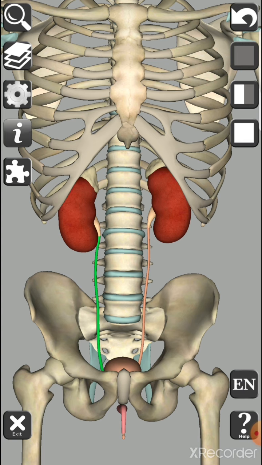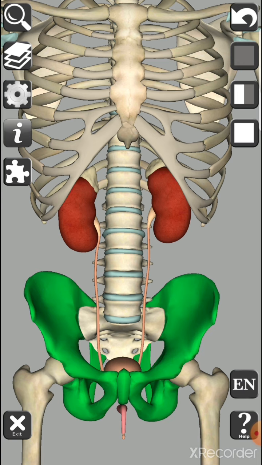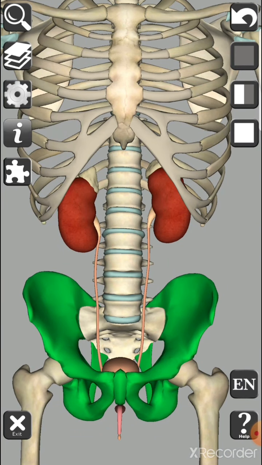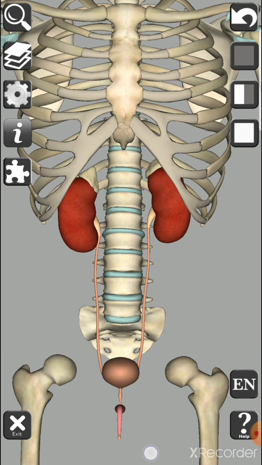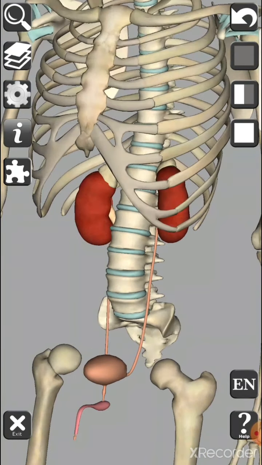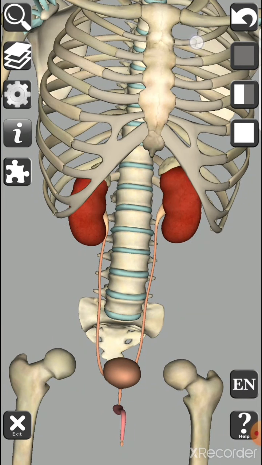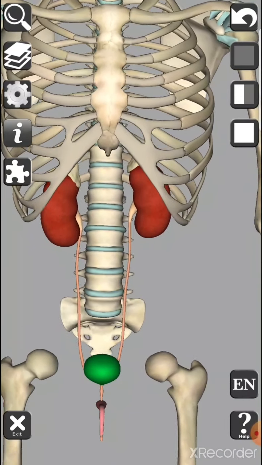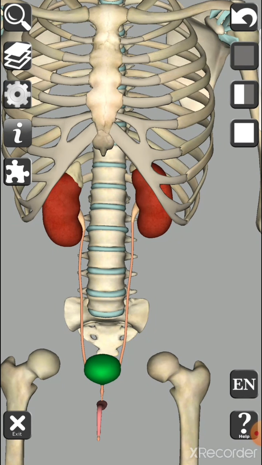Now where will these tubes open, where will they go? Here inside this bone, this is the pelvic girdle, the pelvic bone, our hip bone. If we remove that, here you can see there is a bag-like organ, and that bag-like organ is known as the urinary bladder. Your urine is stored here for some time in the urinary bladder.